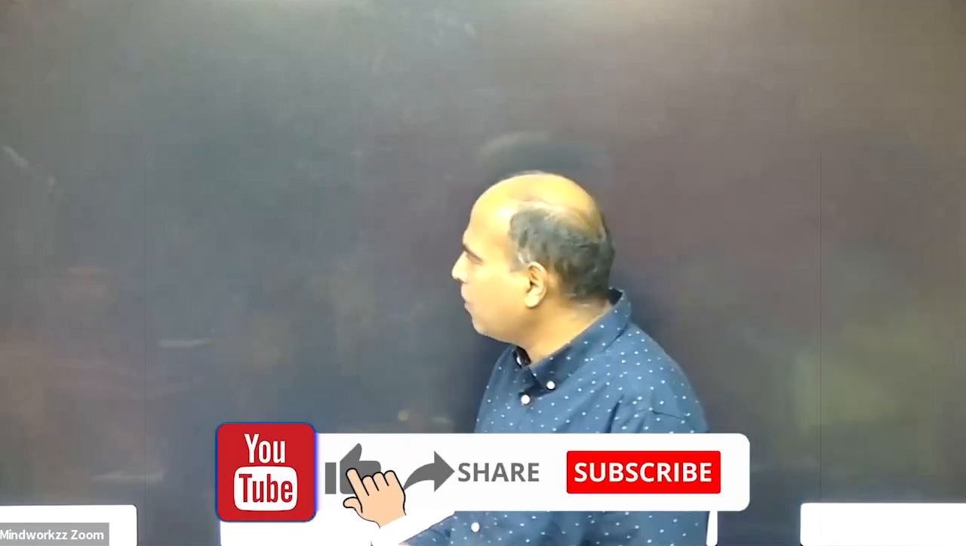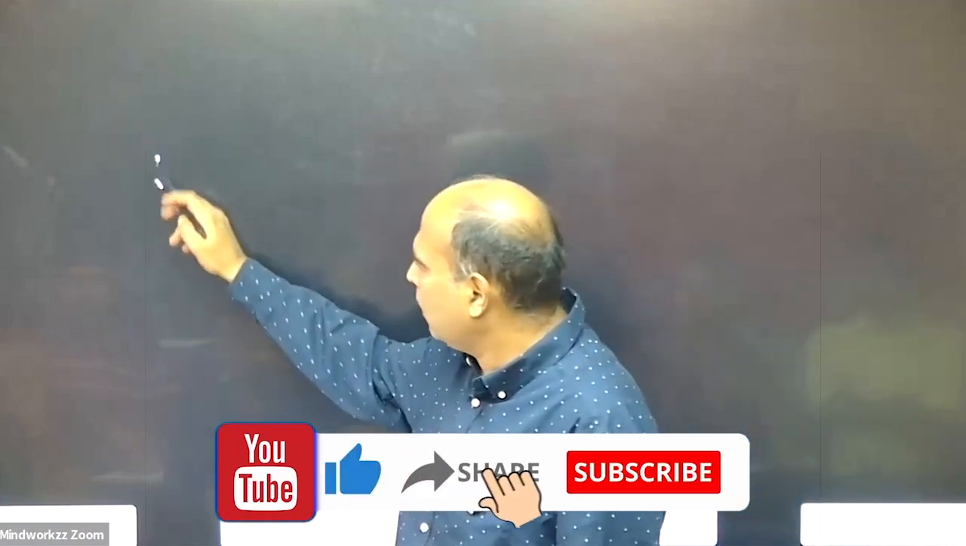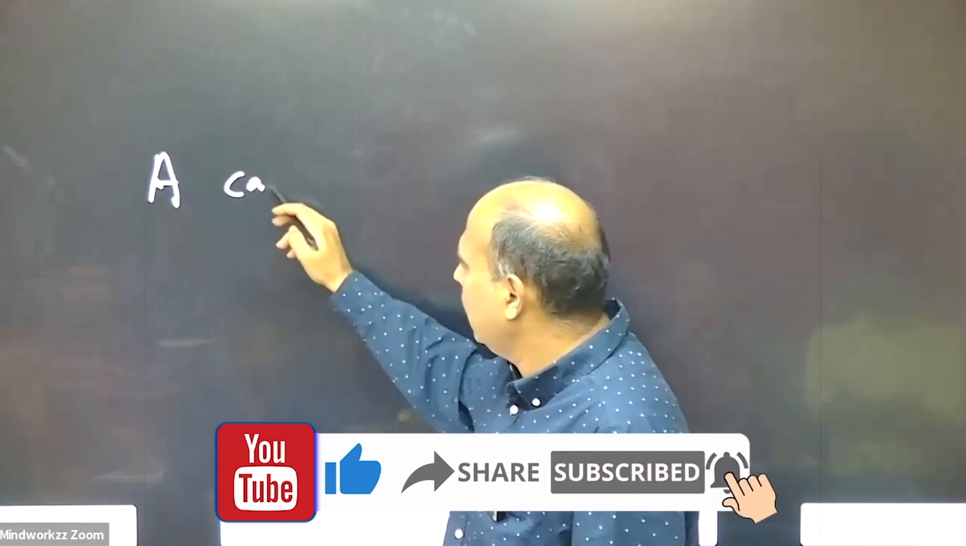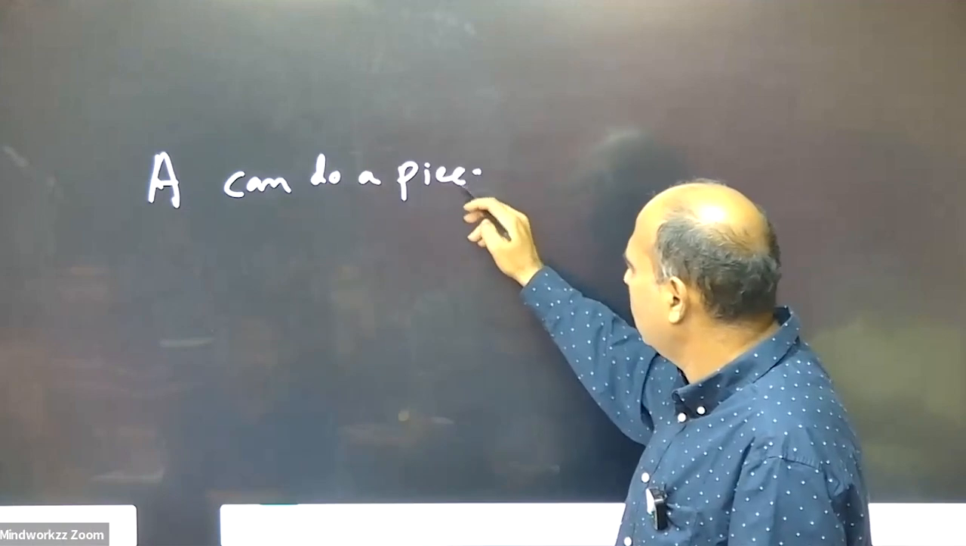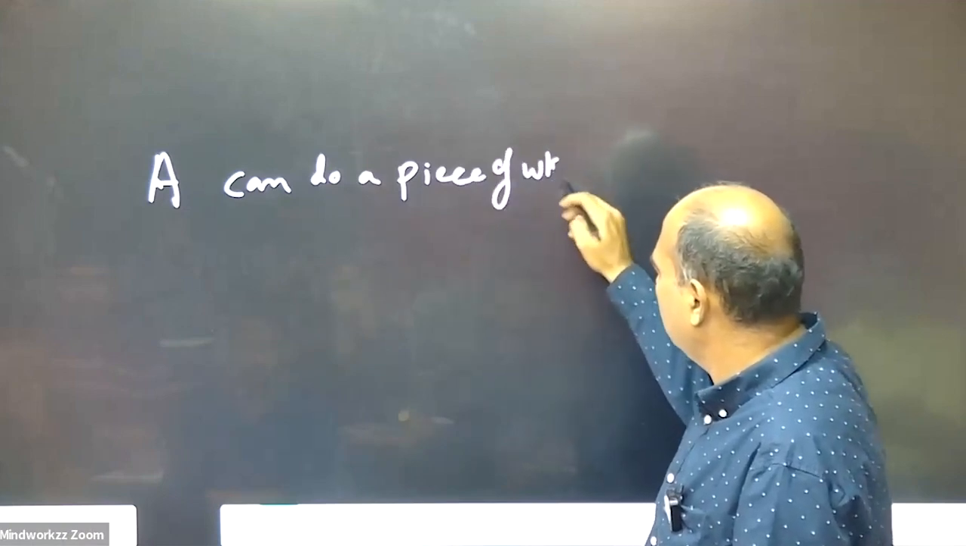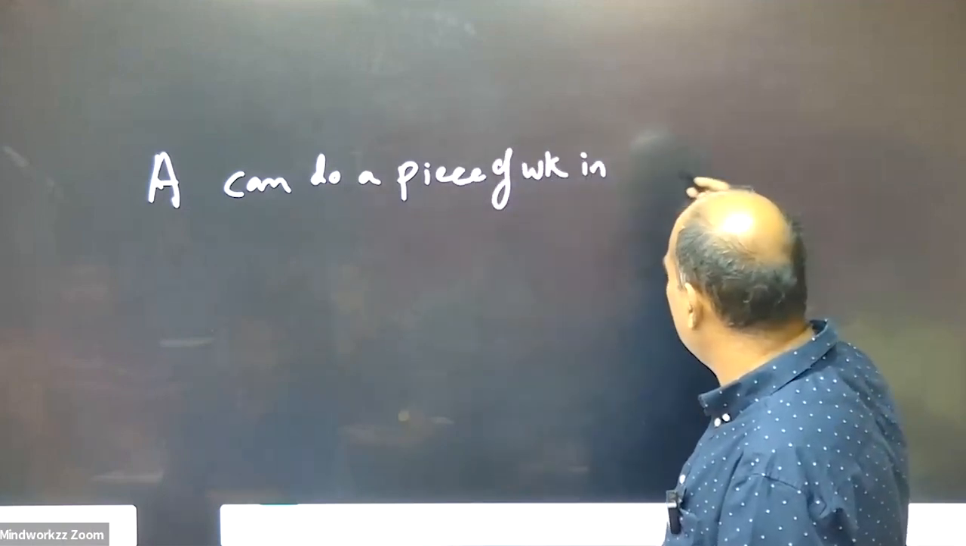Right? When you go into time and work, there are broadly 3 or 4 kinds of questions, or structures of questions, that are built. The first and most common language you will find in the time and work chapter is a statement which says: A can do a piece of work in 8 days.